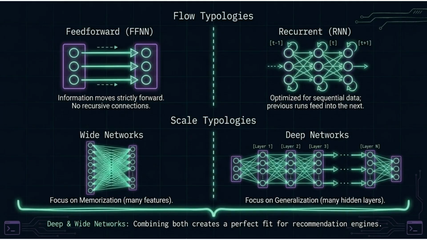Scale typologies are wide networks for memorization and deep networks for generalization. Combining both creates deep and wide networks.